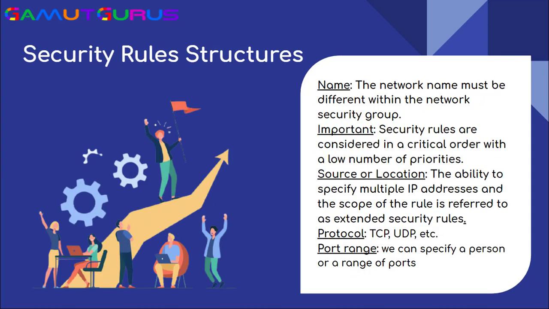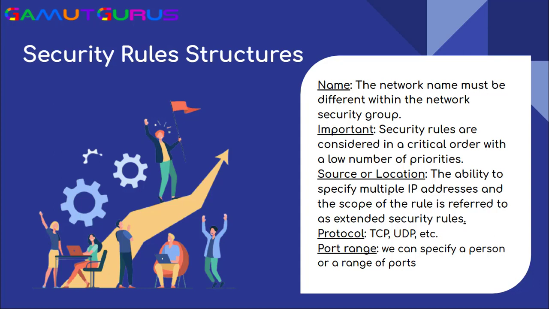Now that you know what Azure network security is, let's deep dive into the security rule structures. In Azure, there are four types of security rule structures. The first is name, then priority, source or location, and the protocol. In the case of name, the rule name must be unique within the network security group. In the case of priority, the security rules are processed in order of priority, with a lower number meaning higher priority.